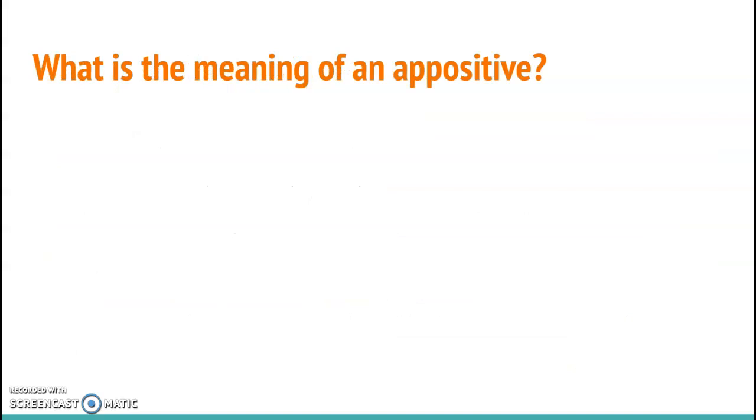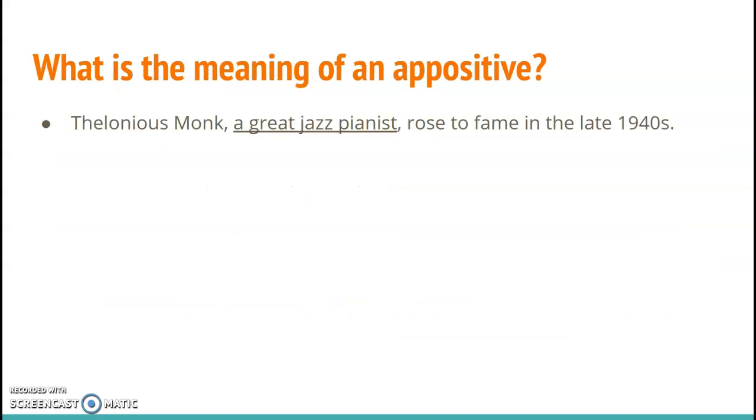So what's the meaning of an appositive? If we go back to this example, Thelonious Monk, a great jazz pianist, rose to fame in the late 1940s. Basically, with the appositive, we're saying Thelonious Monk equals a great jazz pianist. It's the same noun. This noun and this noun phrase are the same.